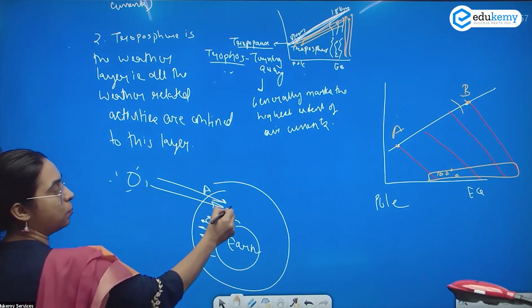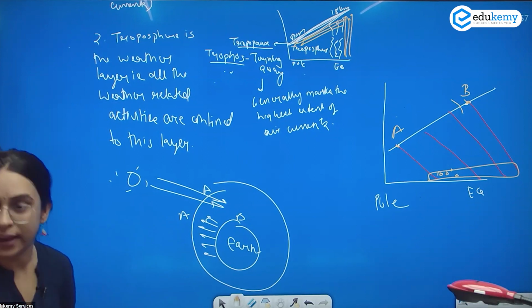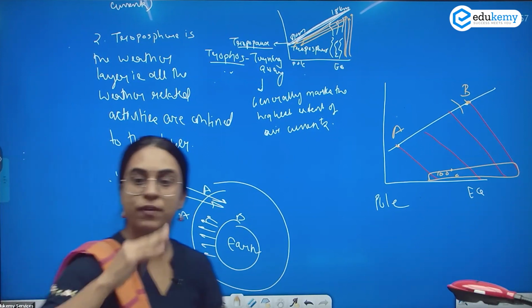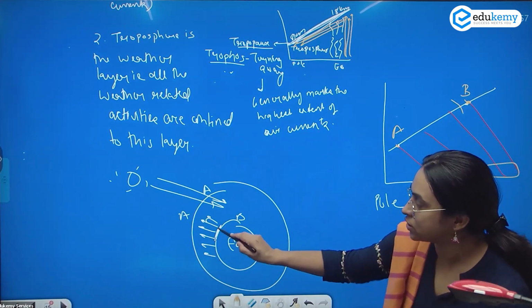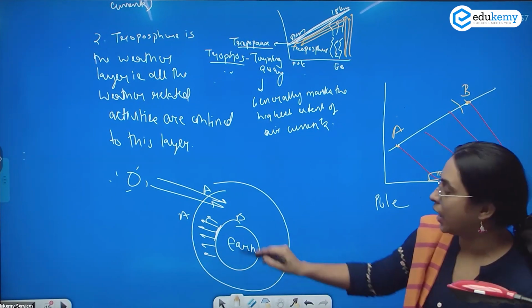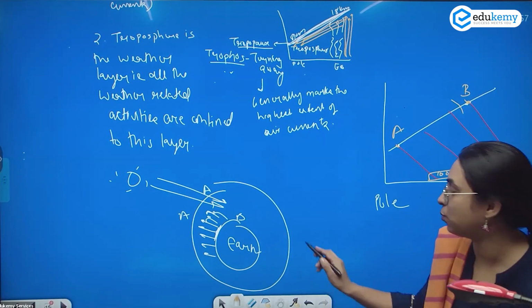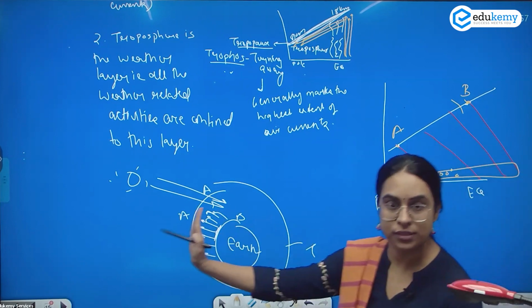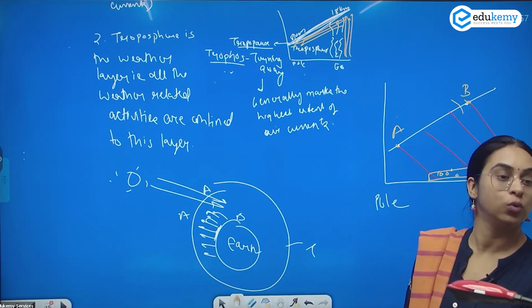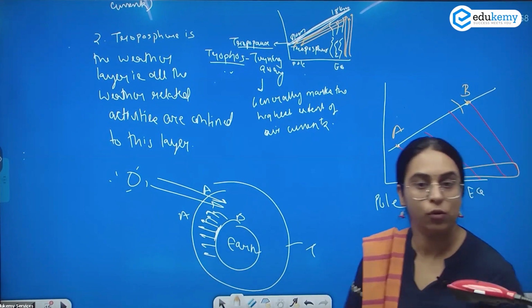From point A to B or from B to A? B to A. So if the atmosphere gets warm because of B to A, the layer which is near to the surface should be warm. As you move away from the surface in troposphere, I'm just talking about troposphere for now, the air should cool. As you move further away, the air should cool more.